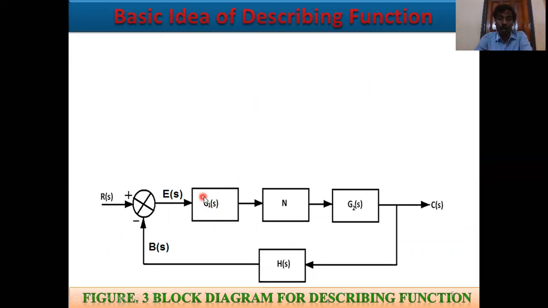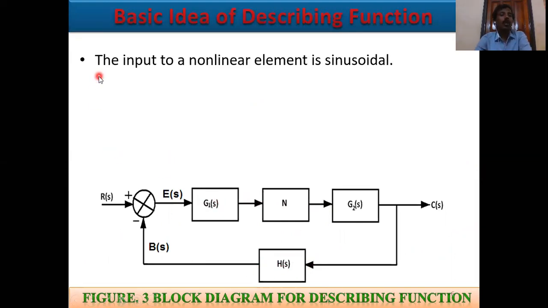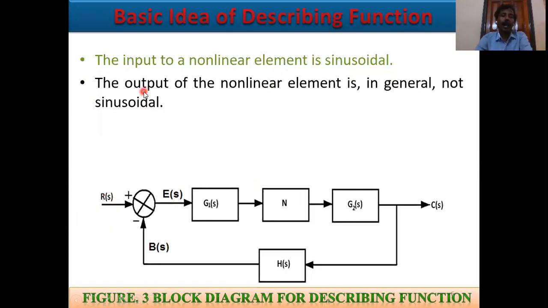Next, basic idea of describing function. This is also a general block diagram for describing function. The input to the nonlinear element is sinusoidal. That means R(s) is always sinusoidal. And the output of the nonlinear element is in general not sinusoidal.